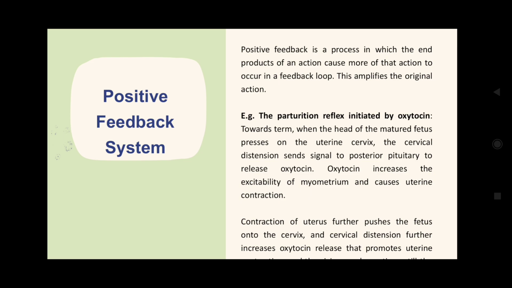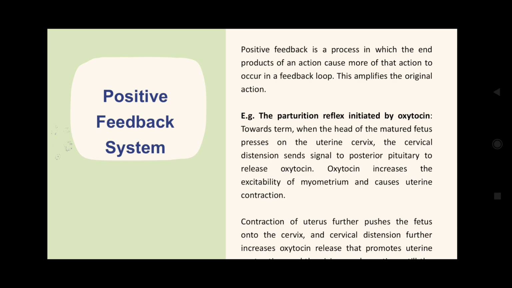During pregnancy, when it is the due date, at that time the matured fetus puts pressure on the uterine cervix. So this pressure would lead to distension of cervix and send signals to the posterior pituitary to release oxytocin. And further, the oxytocin released would lead to the excitability of myometrium and cause more uterine contraction.